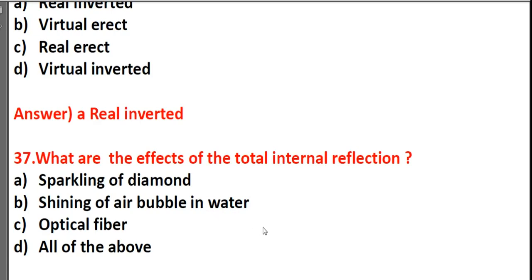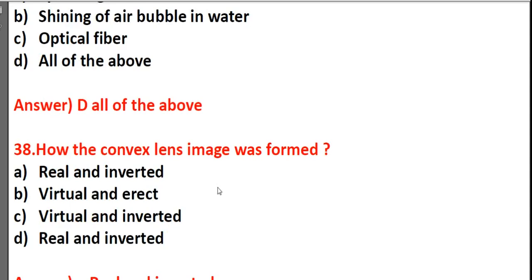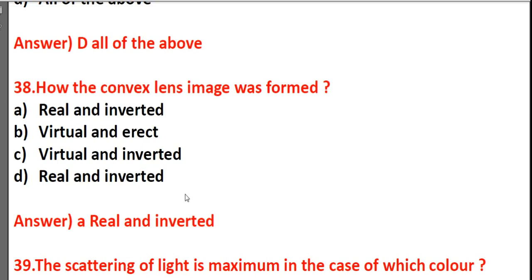What are the effects of total internal reflection? Sparkling of diamond, shining of air bubble in water, optical fiber. It's D, all of the above. How is the convex lens image formed? Real and inverted, virtual and erect, virtual and inverted, real and inverted. It's A, real and inverted.